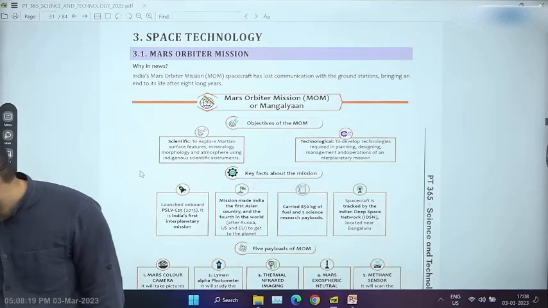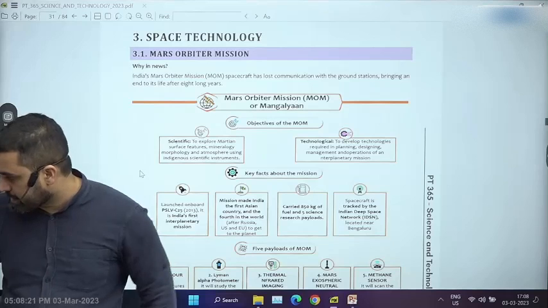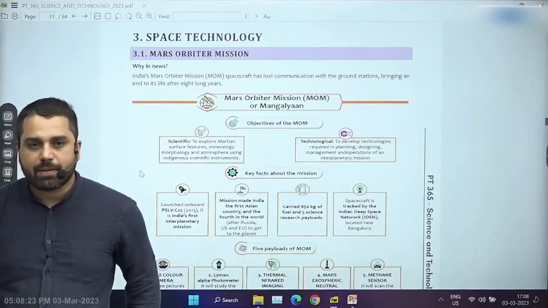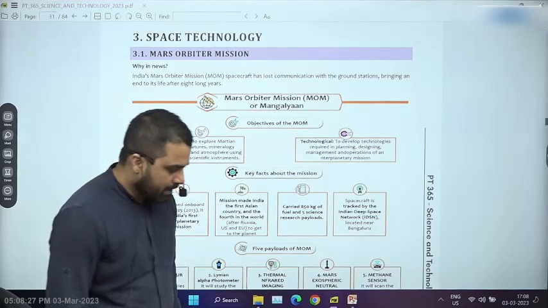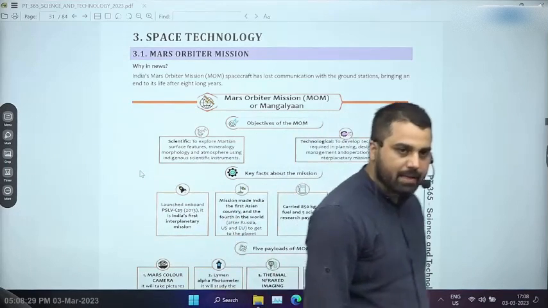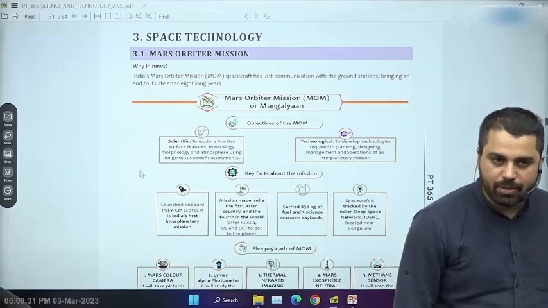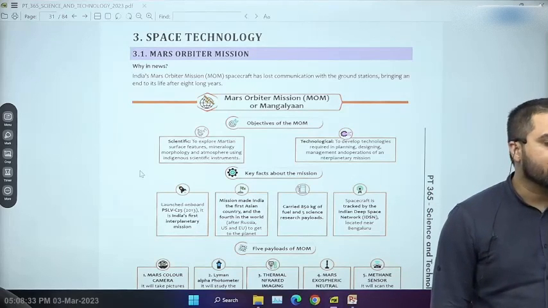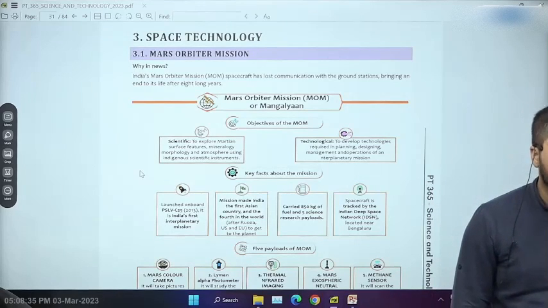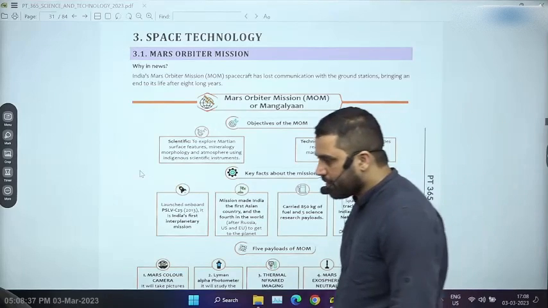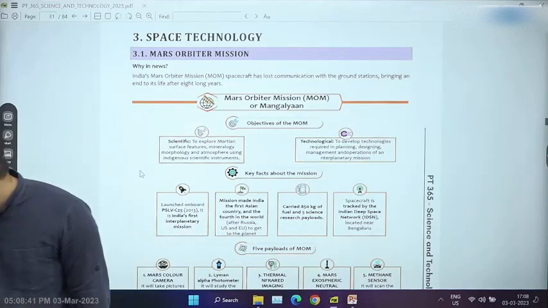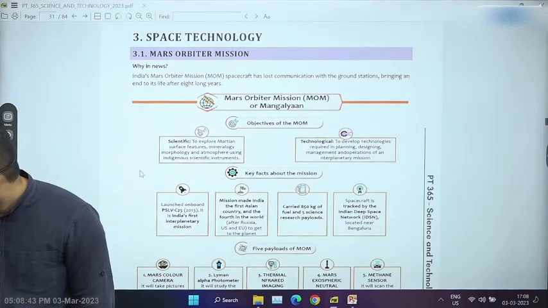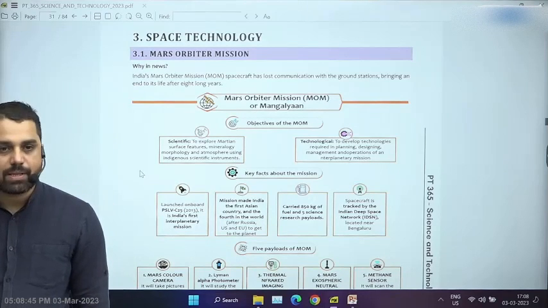So for example, the very first topic which is given in your material, I'm not very sure if I consider this to be a very important topic, because UPSC ने already a question पूछ रखा है 2016 में, if I'm not mistaken, on the Mars orbiter mission when it was actually launched. Right now it was in news because we have lost the contact with this mission. जो Mars orbiter mission है, we have lost the contact, and because of that it has again been in news. There are few things which we have to know in this mission.